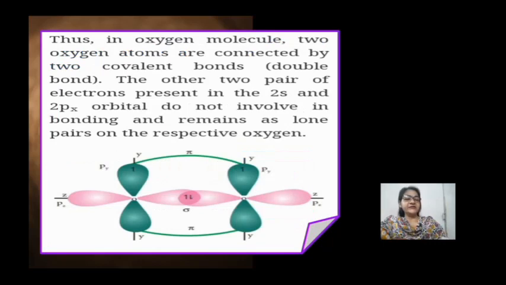You can see here that there is sidewise overlapping in 2py orbitals and head-on overlapping in 2pz orbitals. And the electrons present in 2s and 2px orbital do not involve in bonding and remain as lone pair on the respective oxygen atom.